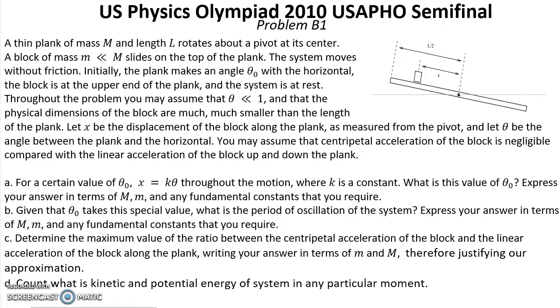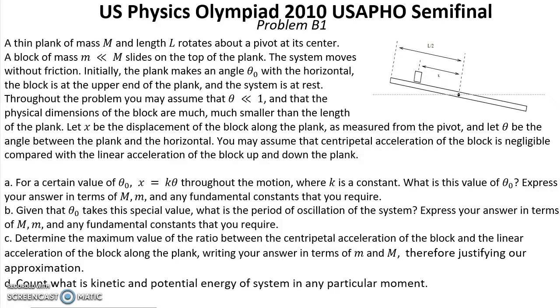its center. A block of mass m, much less than M, slides on the top of the plank. The system moves without friction. Initially, the plank makes an angle θ0 with the horizontal. The block is at the upper end of the plank and the system is at rest.